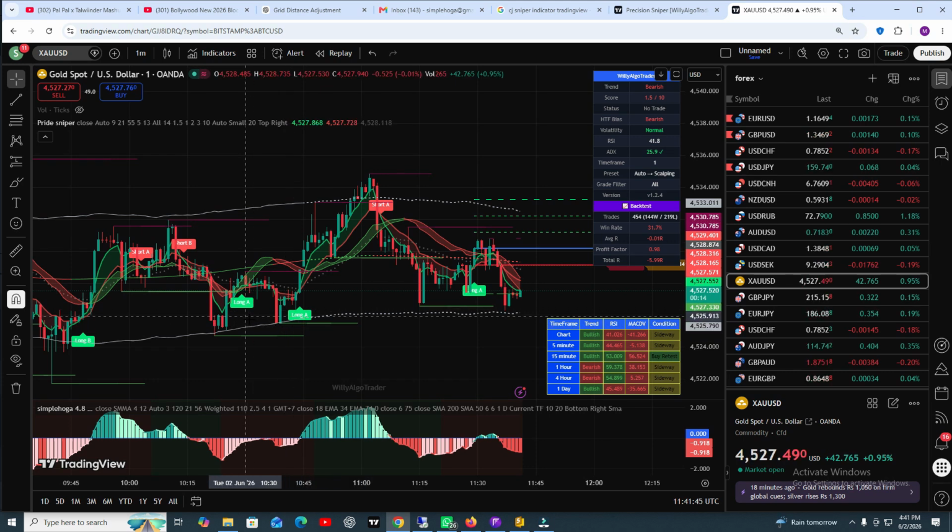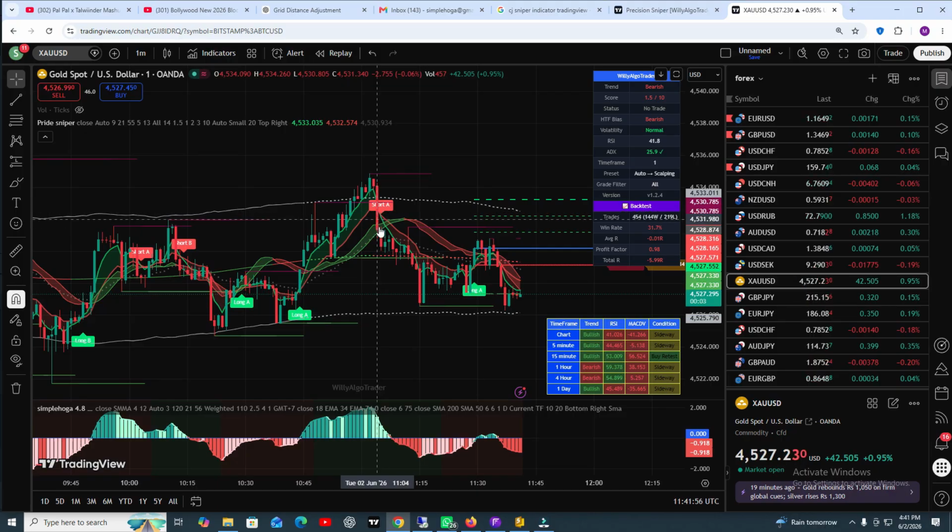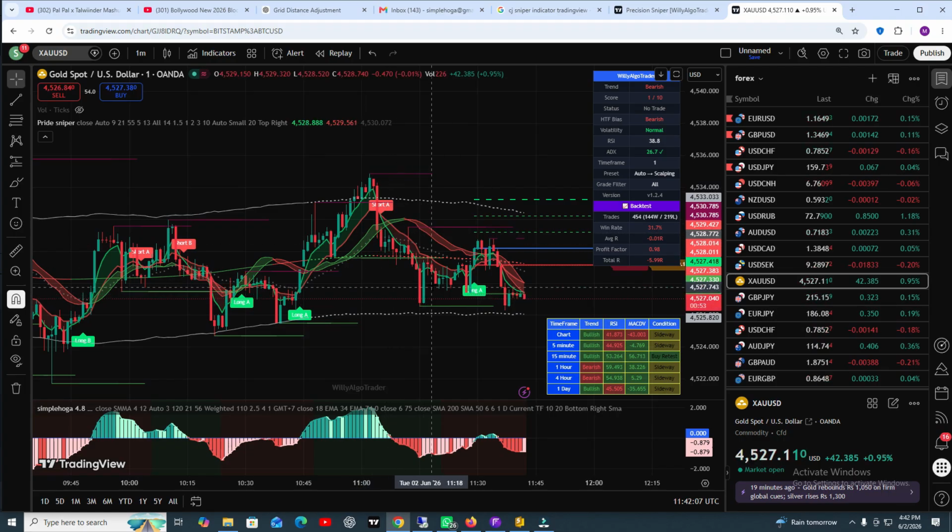Let's start. First, you need to make sure when you get the signals below, all the candles should be below the RSI and the two EMA lines. Then this is your entry point. If you are doing scalping, you book small profit and close your trade.